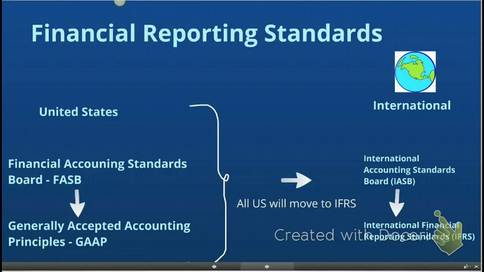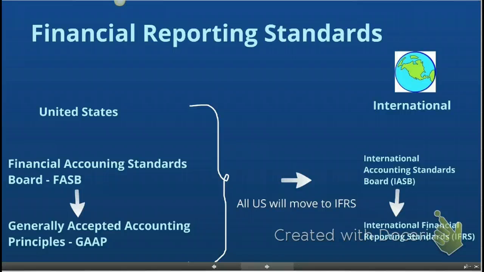How do you know that these two financial statements are the same, that you're looking at the same type of information? You know that they're the same type of information because both those reports would have been prepared using financial reporting standards. Whenever we prepare accounting reports, we have to abide by a certain set of rules. These rules in the United States are called Generally Accepted Accounting Principles, or GAAP. Every company that prepares financial statements has to make sure that they adhere to GAAP.